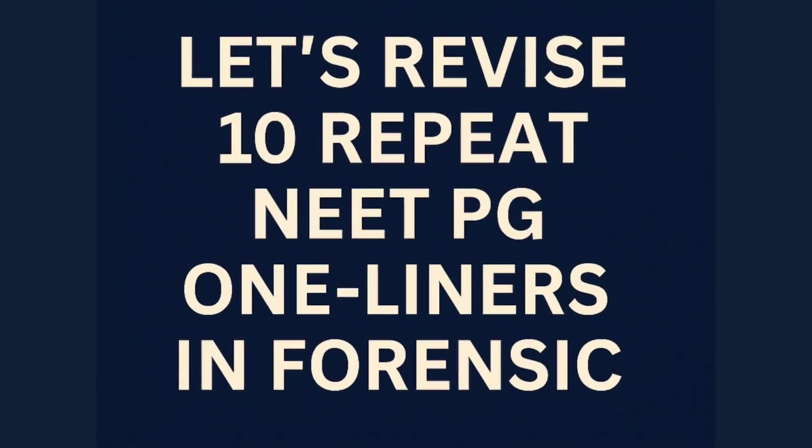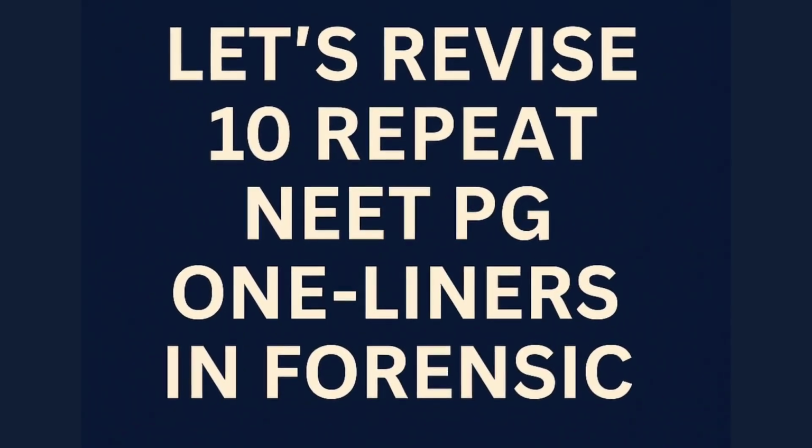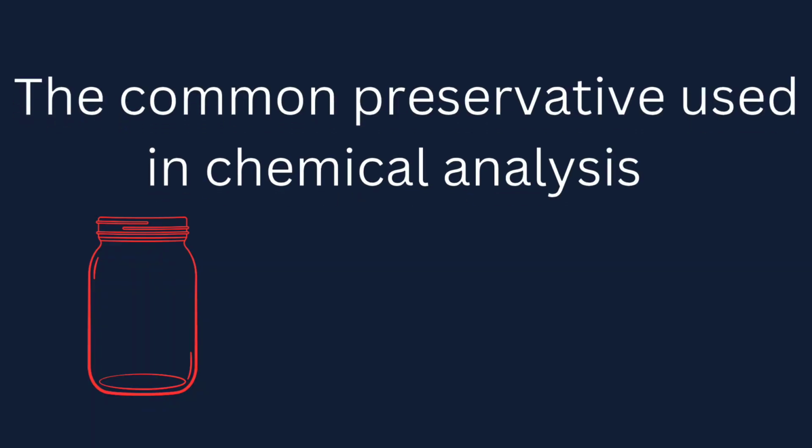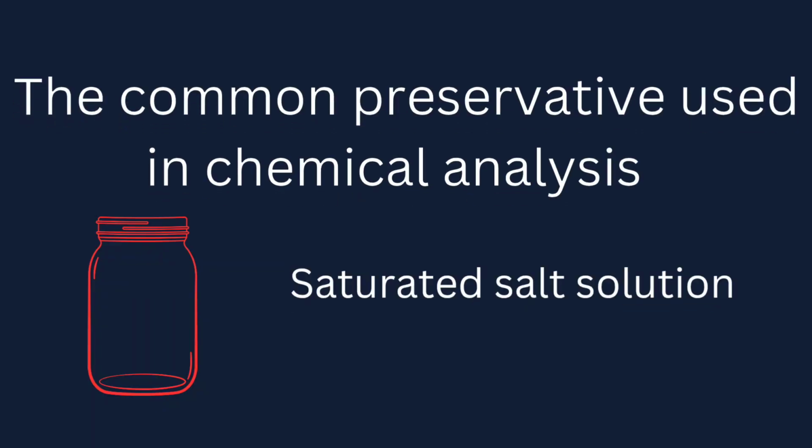Let's see some frequently asked one-liners in forensic. The common preservative used in chemical analysis is saturated salt solution. It helps to preserve the viscera by inhibiting bacterial growth and putrefaction. Why not formalin? Because formalin is used in pathology to fix the tissues.